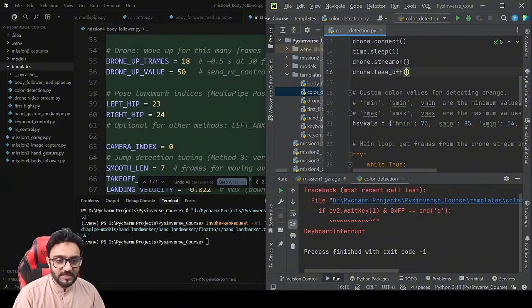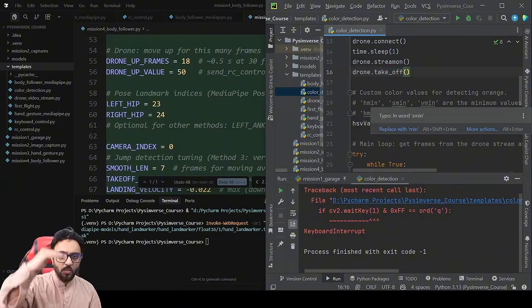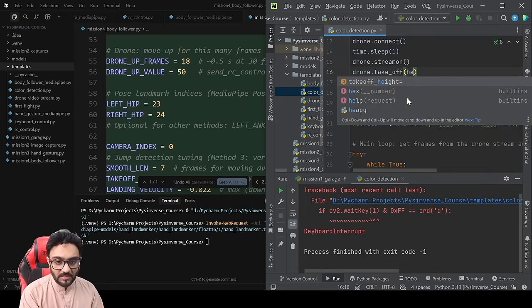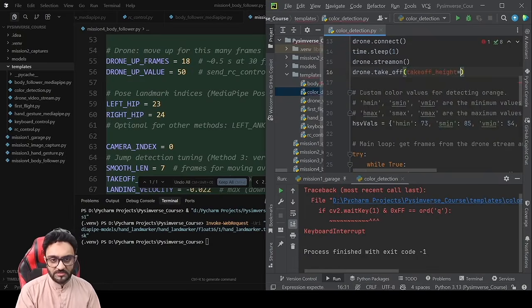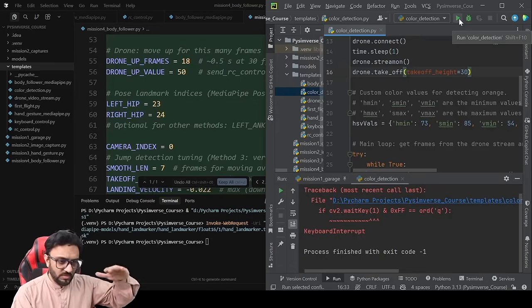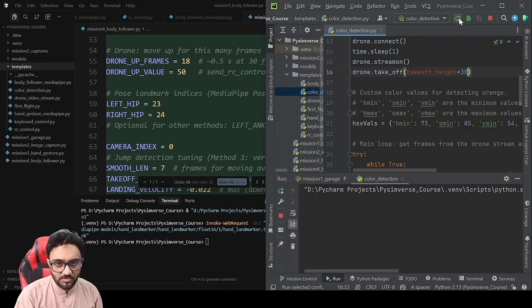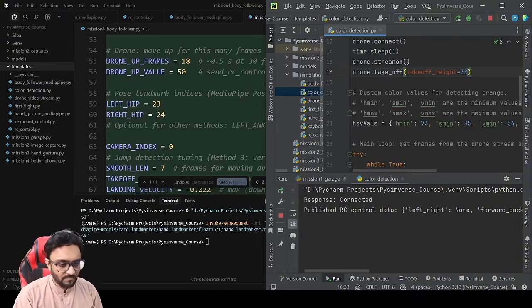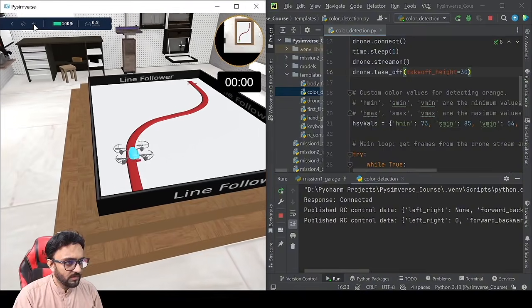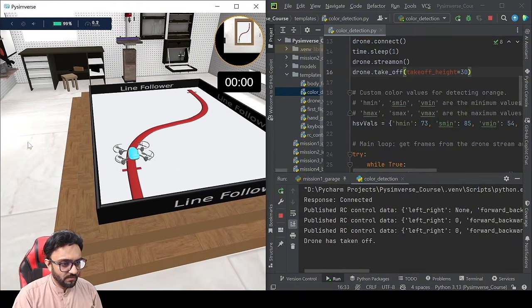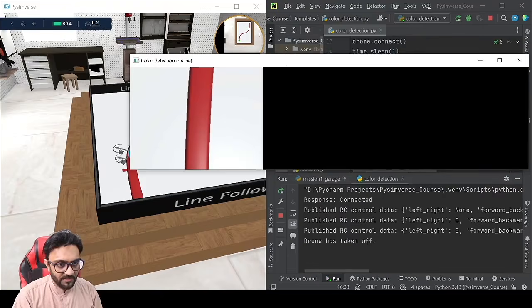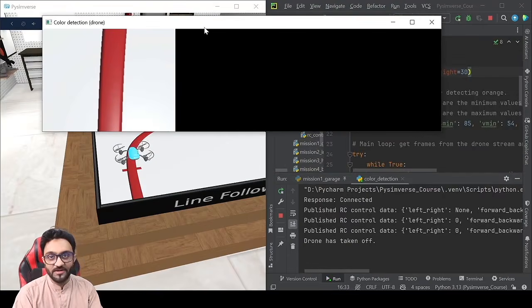Okay, now in takeoff, normally we go 1 meter high, right? But here we are going to give it a different height. So takeoff height, let's say we will make it 30, right? So that's 30 centimeters from the ground, because we don't want to go really high. We want to have a good view. Okay, let's turn that off, and there you go. So now it went a little bit up, and there you go. We are getting our line.